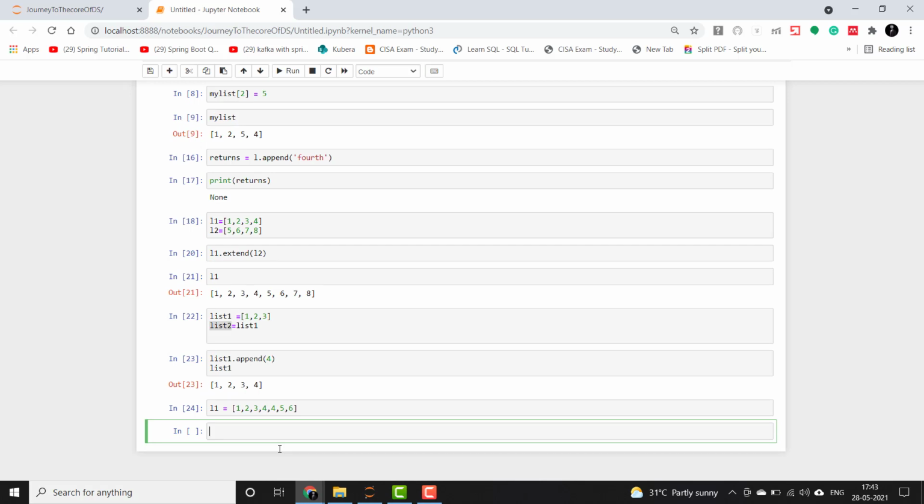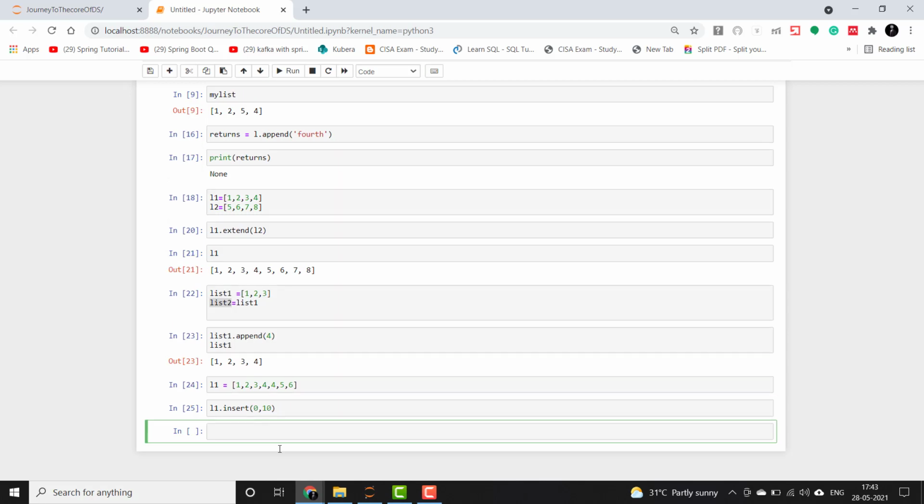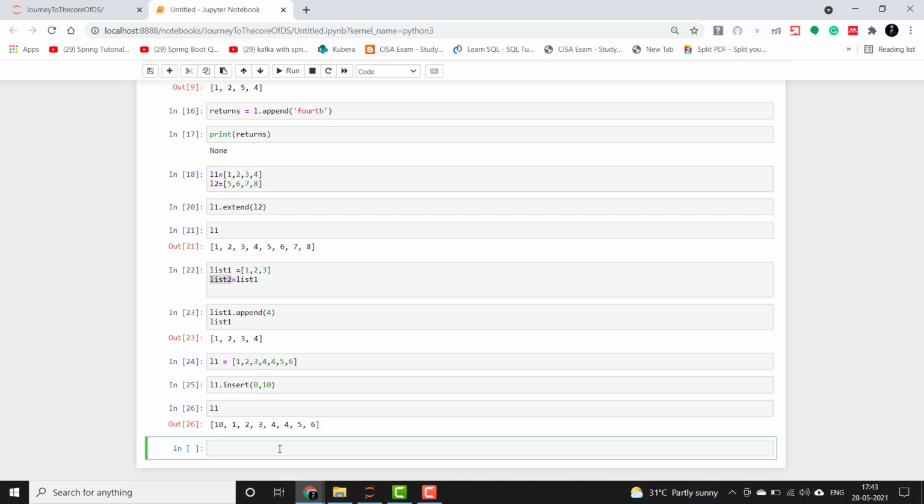And so if we want to insert any element in a list in a particular position, let's say that we want to insert 10 at the 0th location, what we can do is L1 dot insert, and you can give the index location as 0 and give the element to be inserted. So if I fire this and see, L1 will have 10 at the 0th location, that is the first index.